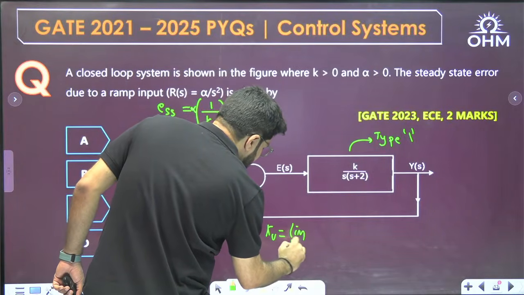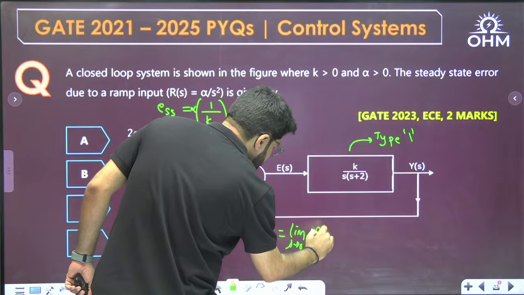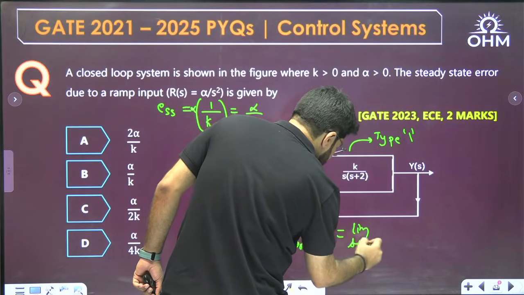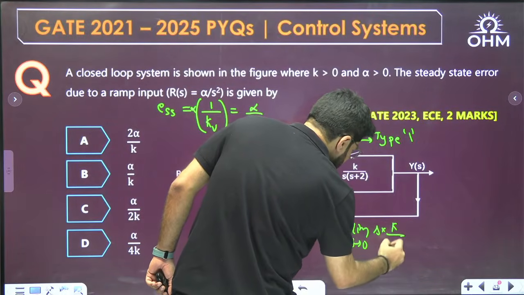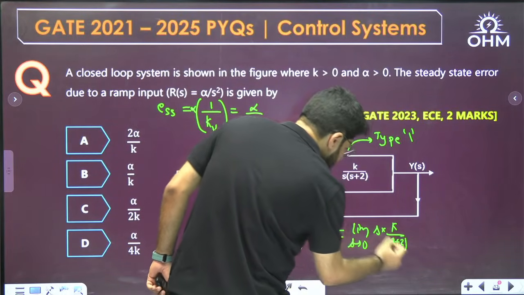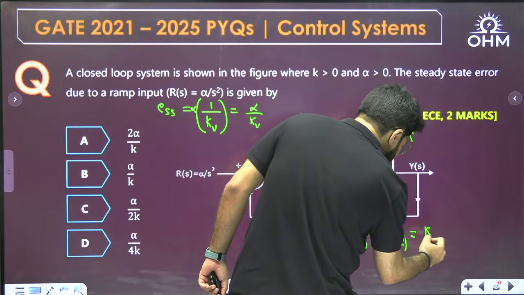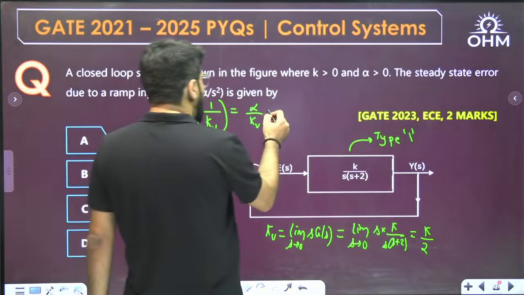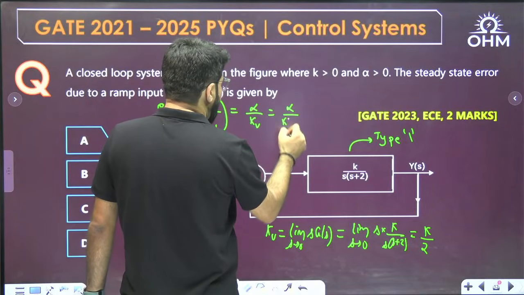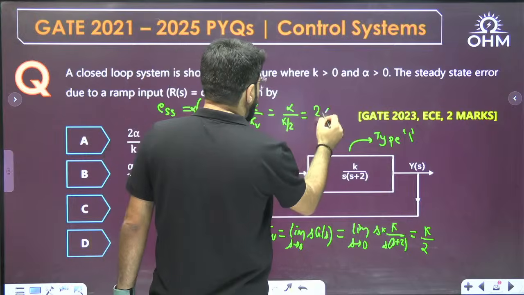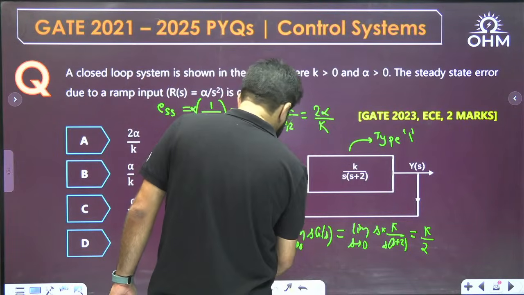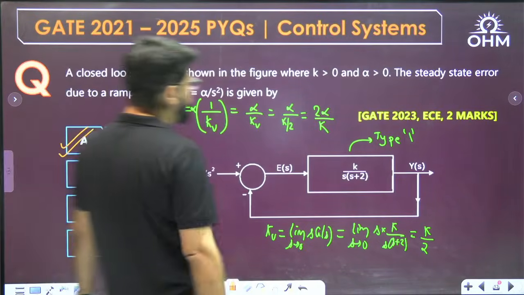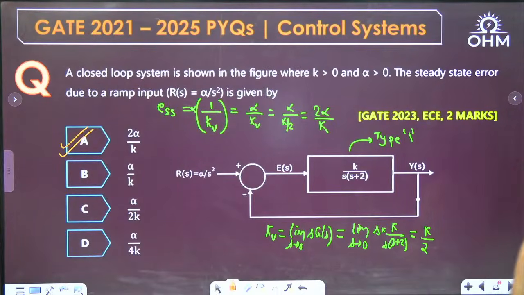kV is given by the simple formula, limit s tending to 0 of s into G(s). So this becomes limit s tending to 0 of s into k by s plus 2. The s cancels, s tending to 0, the answer is k by 2. Putting down the value alpha upon kV, kV is k by 2, putting the 2 above, so you have 2 alpha divided by k as the answer. 2 alpha divided by k, option number A. 2 alpha by k is the correct answer.